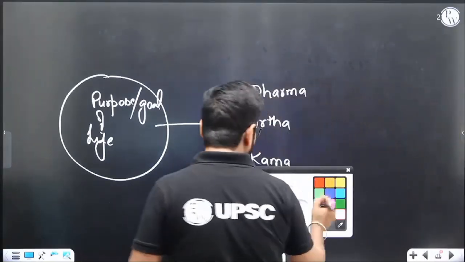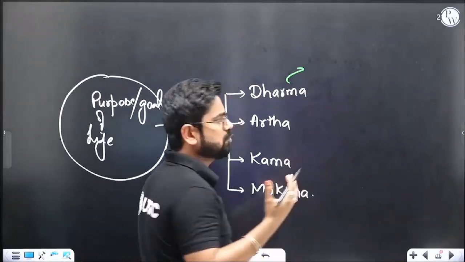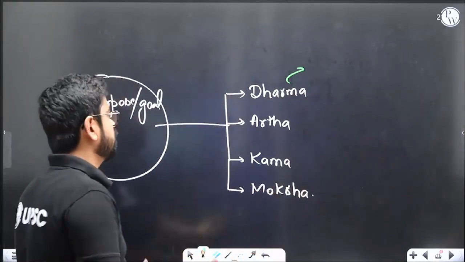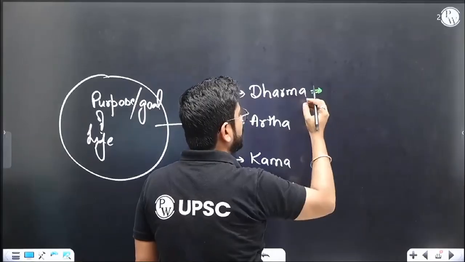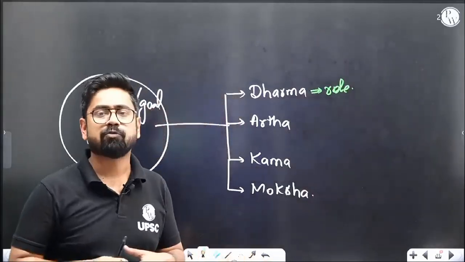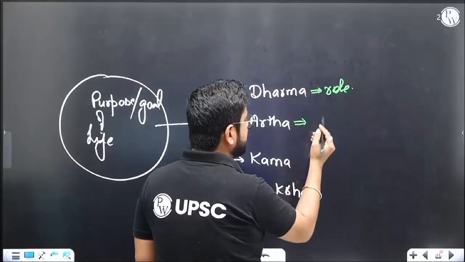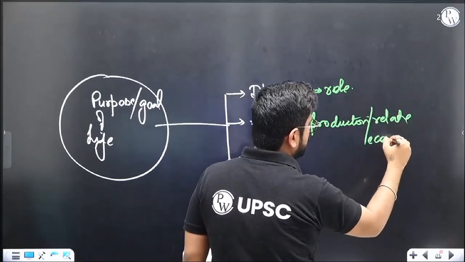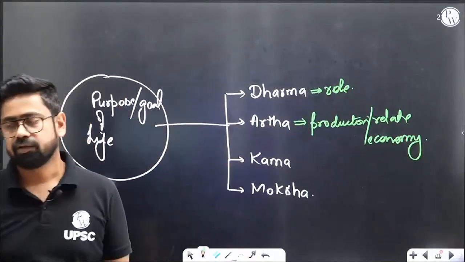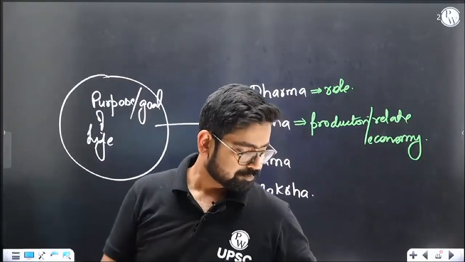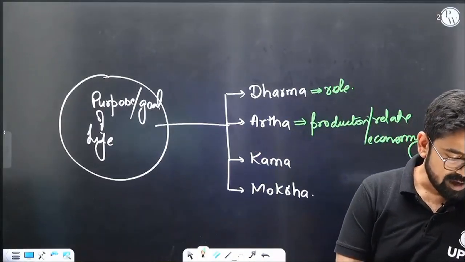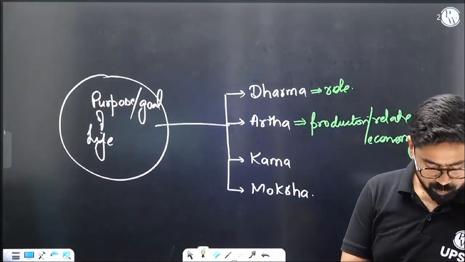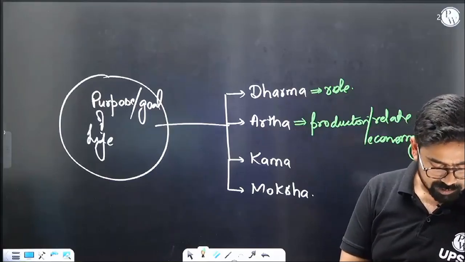Now, dharma is basically, suppose you are Kshatriya, so you have to go for your Kshatriya dharma. If you are something else, you have to go for that dharma. So dharma is technically what role you are assigned. Suppose you are Brahman, you have to go for Vedic studies. So that is dharma. Artha is technically your production related or economy related. So you have to contribute to the economy. You have to do something so that you are earning. In today's scenario, you need to do a job or a business, something like that, and that is artha.